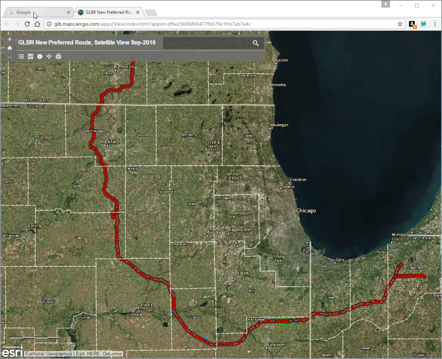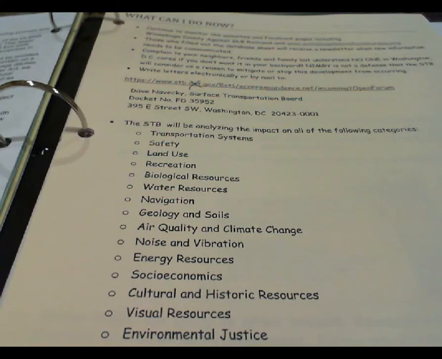To make a comment, well, first, what kind of comment might you want to submit? Here's a list of different categories that a citizen, a farmer, police department, fire department, school, etc. may have a concern on and may have some specific comments that they want to bring up and raise during the environmental impact assessment phase of this, to have considered before determination is made of whether the Great Lakes Basin can become a railroad.